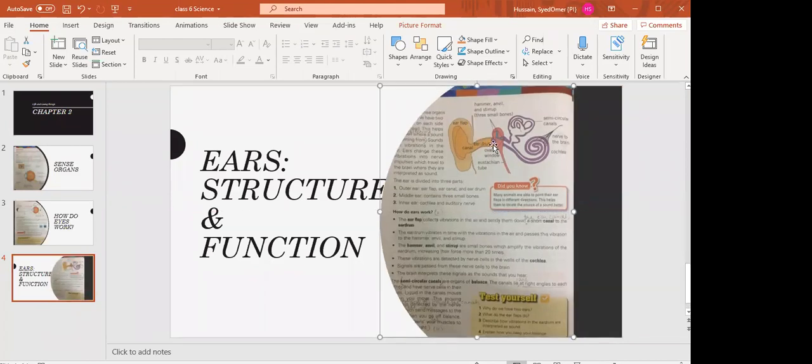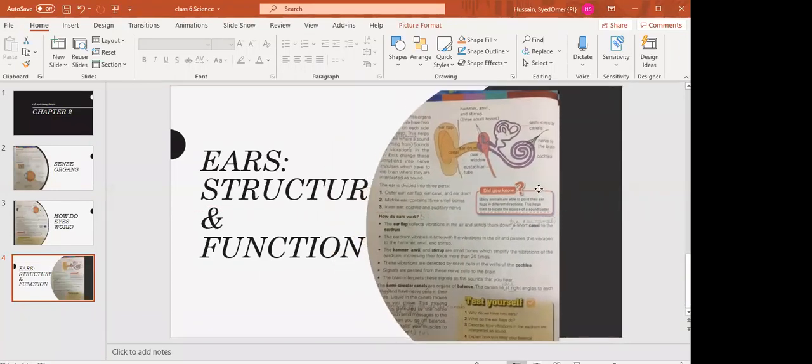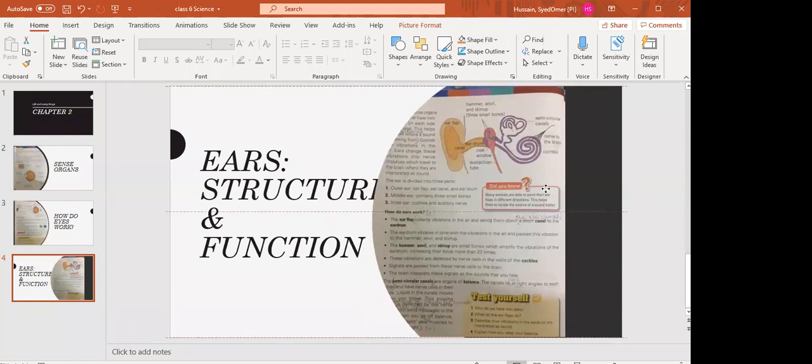Okay, so now you can see the structure of the ears. The outer part, the part you can touch, is called the ear flap. As you can see, this is called the ear flap, which you can touch easily.